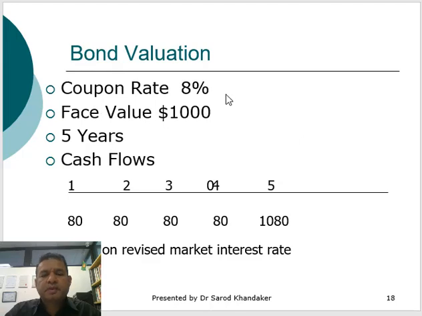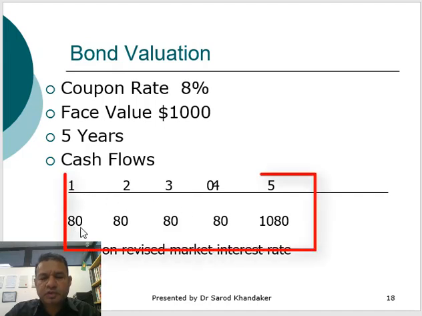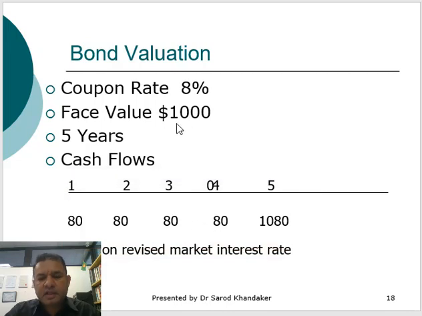For example, the coupon rate is 8%. The face value of the bond is $1,000. The bond will mature in 5 years, and the cash flows are like this. Every year you'll receive $80, which is 8% of $1,000. And at the end of year 5, you'll receive $80 and the face value.